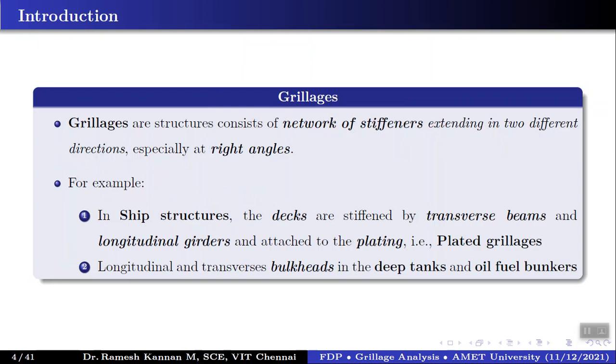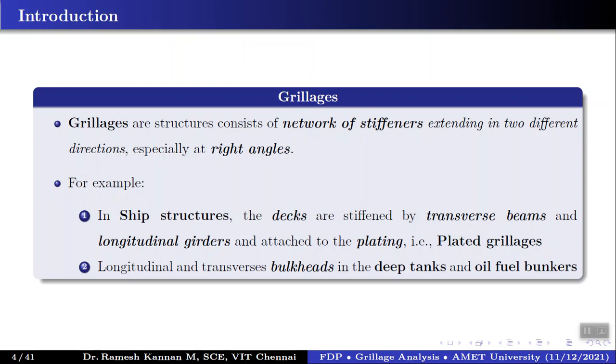Before we get into it, grillages are networks of stiffeners. You might have seen a number of beams, ranging from one to 50, 100 and so on. They could be in a transverse way and a longitudinal way, both crisscrossing. It is generally a right angle to each other. Those kinds of networks we call grillages.